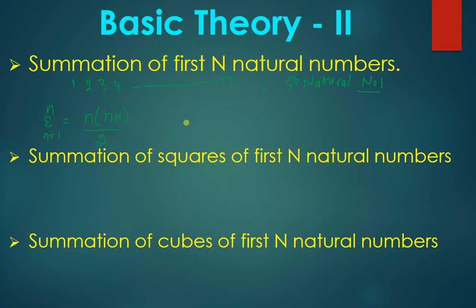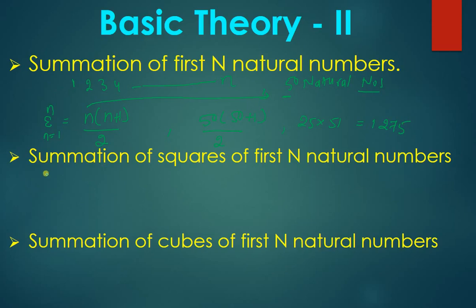Like if I say find the sum of first 50 natural numbers, then your n happens to be 50. You just have to do 50 into 50 plus 1 by 2. This is 25 into 51, which is equal to 1275. I hope this is clear to you. Now, next is summation of squares of n natural numbers.